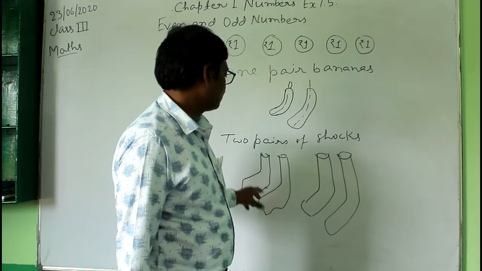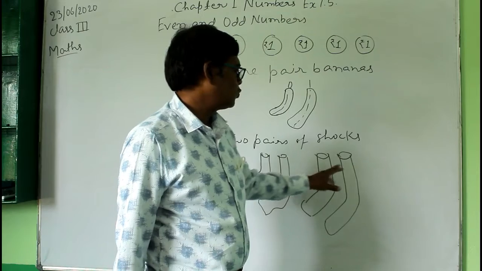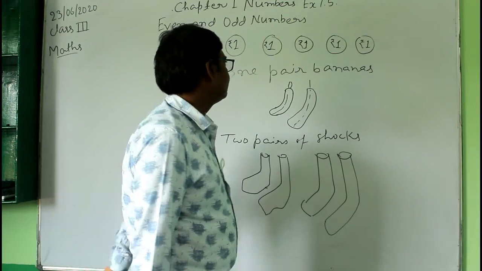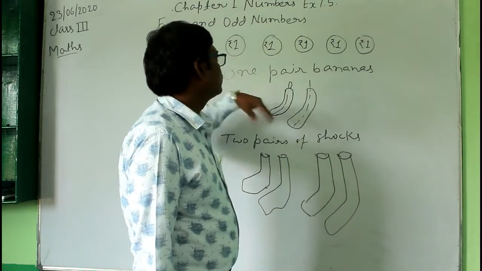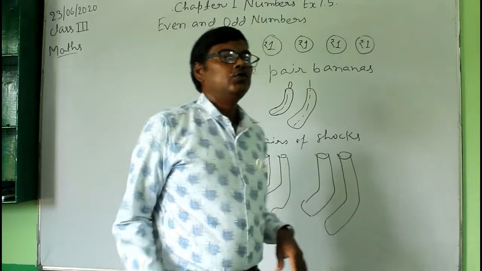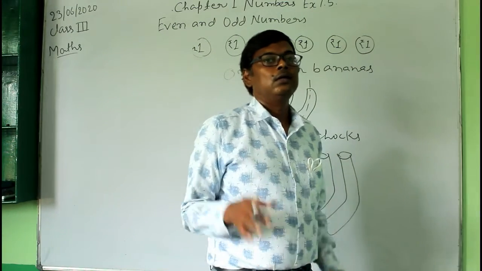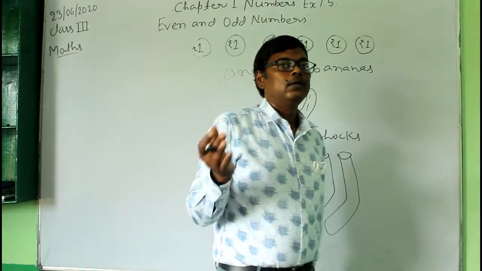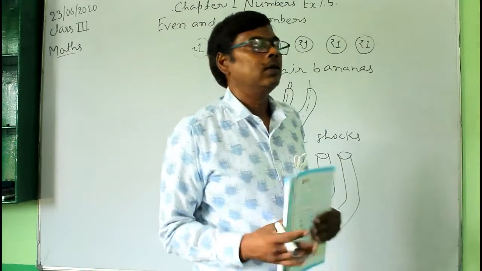One pair means 2 are there, and also here 2 are there, so all of them together become 4. That is the meaning of pair. Similarly, when you have many things and you are able to make pairs, that is called an even number.